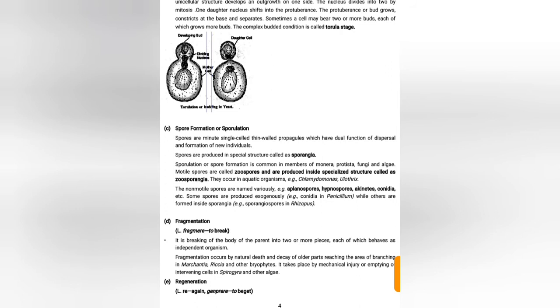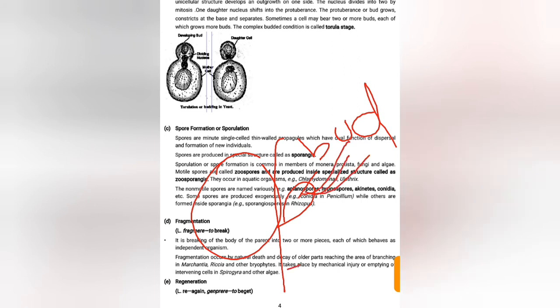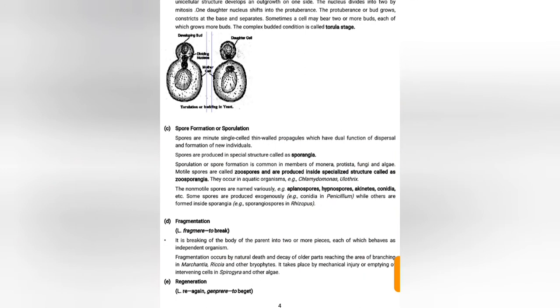So budding is an outgrowth developed from a mother body, and it becomes a bud. Gradually, the bud detaches from the mother body and it becomes a new daughter individual. Again, it develops into new daughter individuals. See here the diagram of yeast. Yeast is present here, the parent, and the bud.